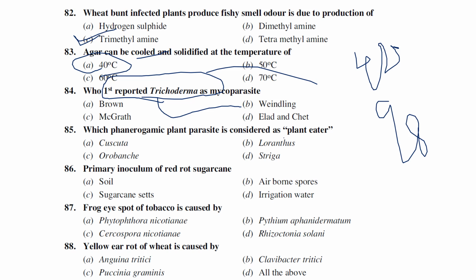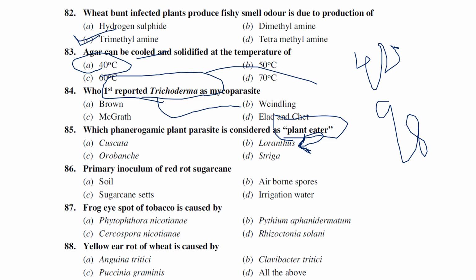Which phanerogamic plant parasite is considered as a plant eater? So generally there is a terminology in Sanskrit called Vriksha Bhaksha. Vriksha means plant, Bhaksha means eater, plant eater. The terminology is actually related to Loranthus. This Loranthus is known as Vriksha Bhaksha because if you see the mango trees, mainly we can see this Loranthus on mango trees. That infected plant, it will slowly absorb the nutrients. It will slowly kill the plant. So that's why it's called Vriksha Bhaksha. It is eating the plant slowly. That's why it's called Vriksha Bhaksha or plant eater.